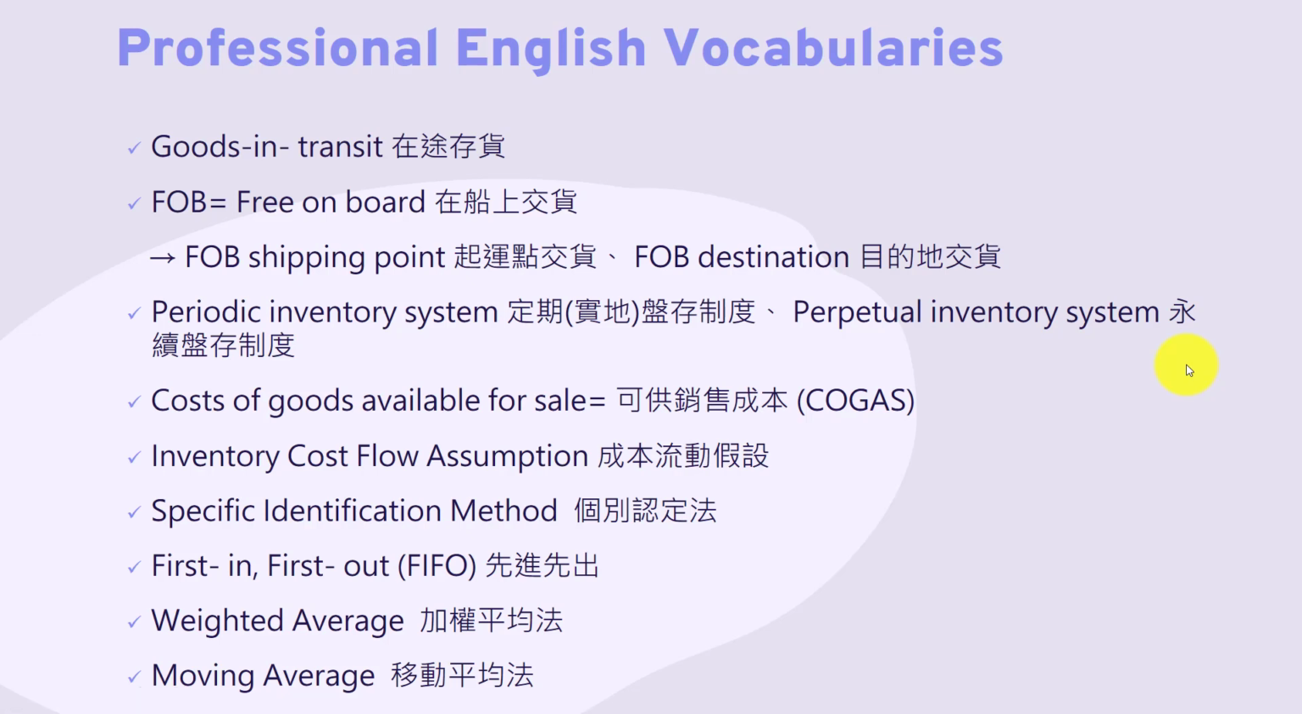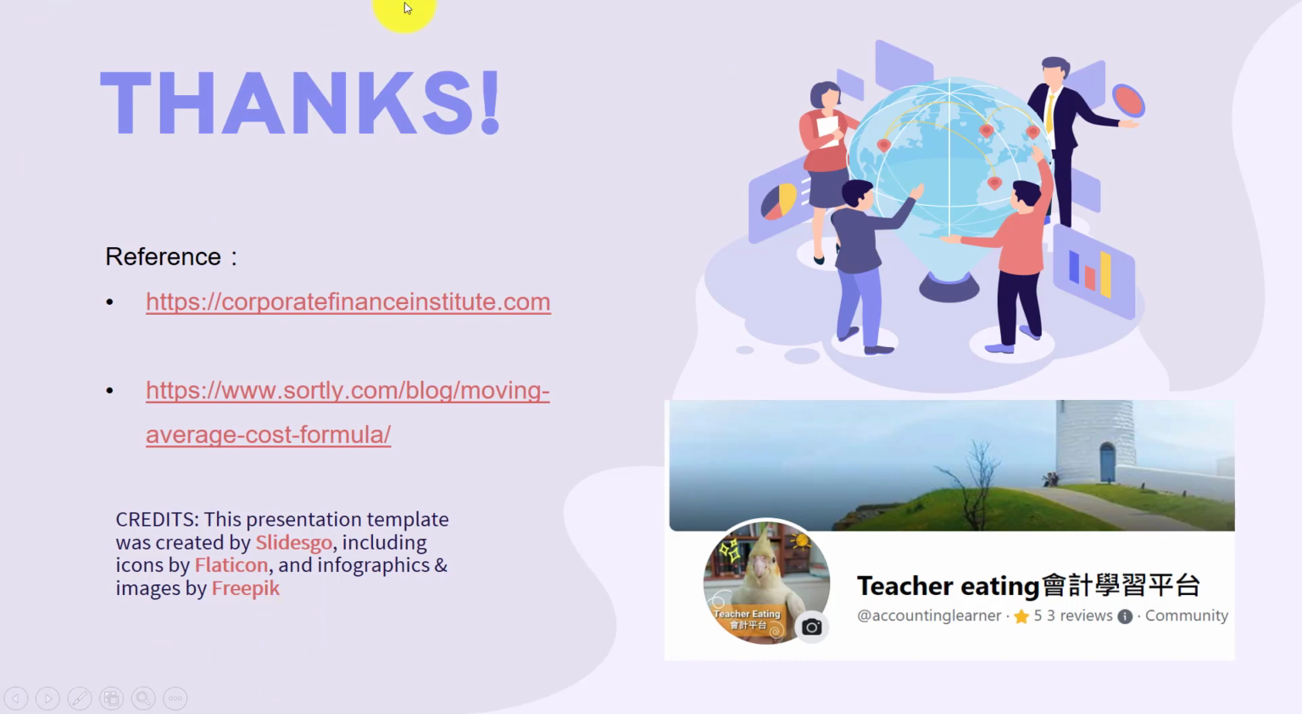Then we review the professional English vocabulary: cost in transit, FOB freight on board, shipping point and destination, periodic inventory system and perpetual inventory system, cost of goods available for sale, inventory cost flow assumption, specific identification method, first in first out, weighted average and moving average. Then this is our today's video.